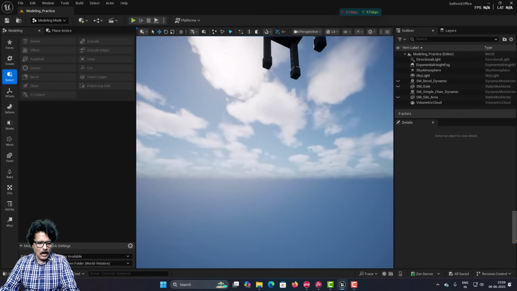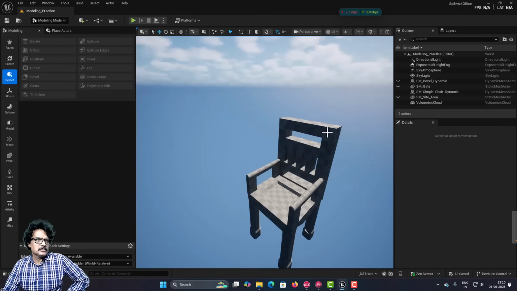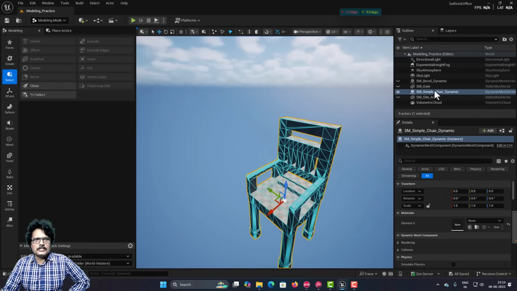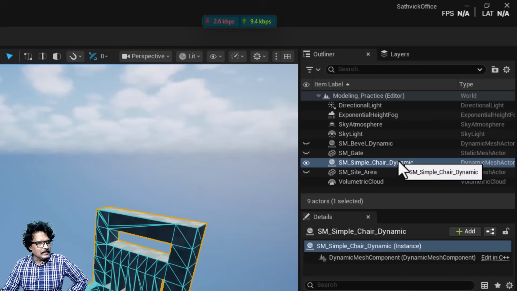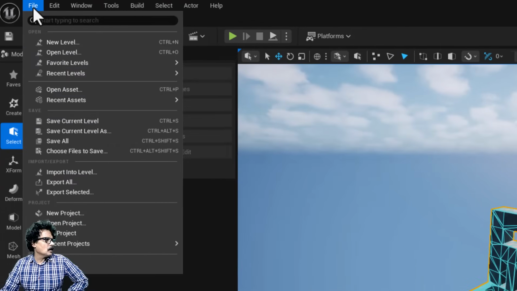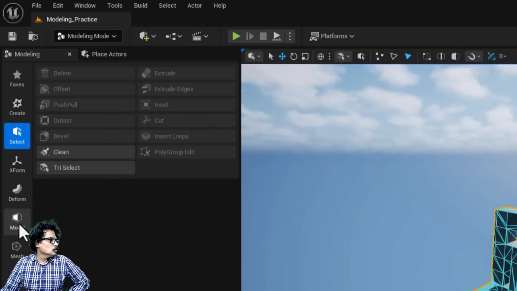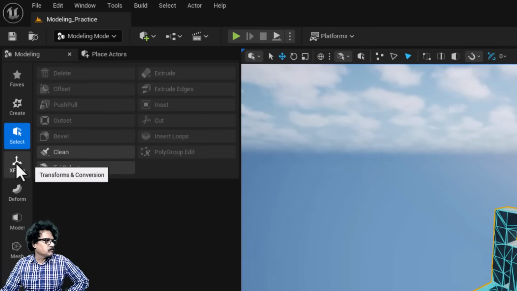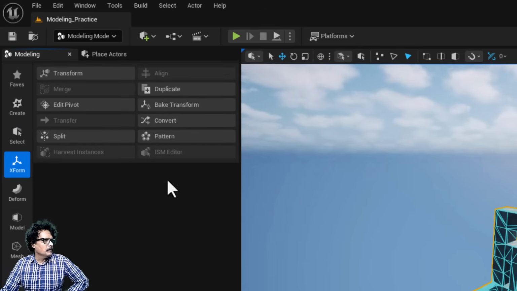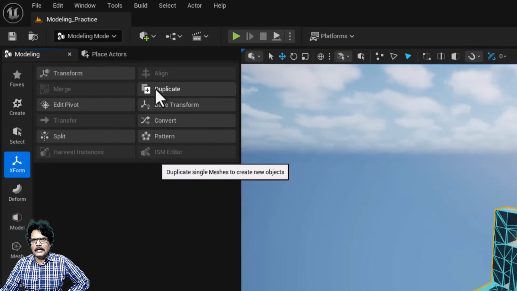So, now our chair is ready. This is a dynamic chair which can be used only in this level. So, what I can now do is, I can come here and save this, and I am going to make a copy of this. To make a copy of this, we will use the next transformation which we are going to discuss in our next session, but right now I will come into X form and I will click duplicate.